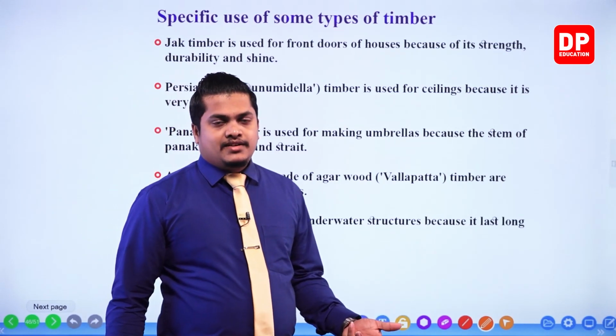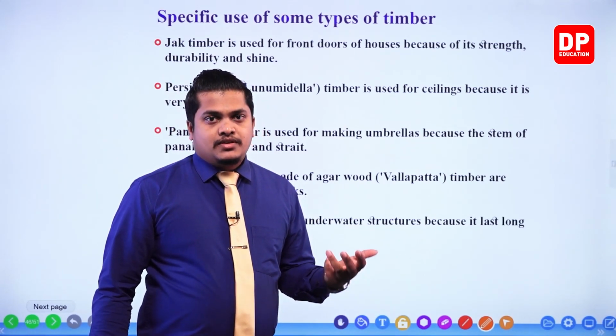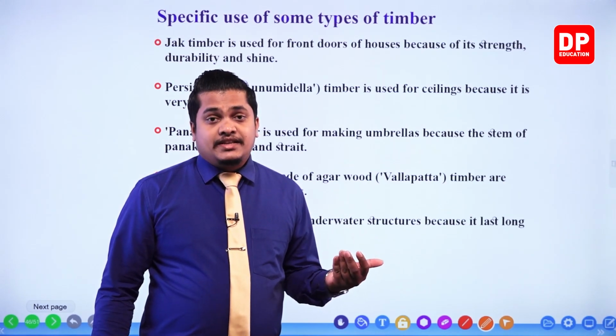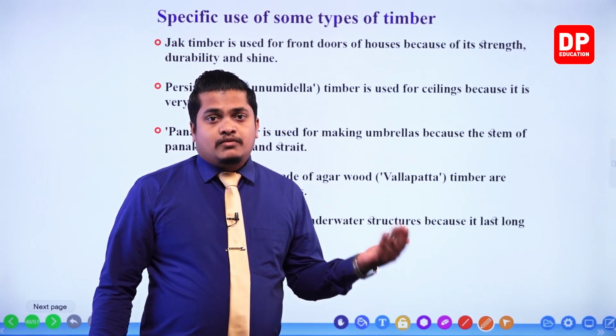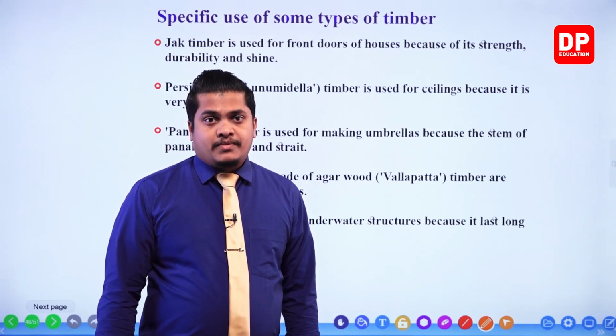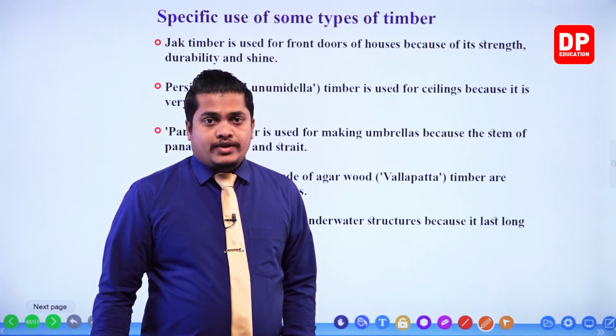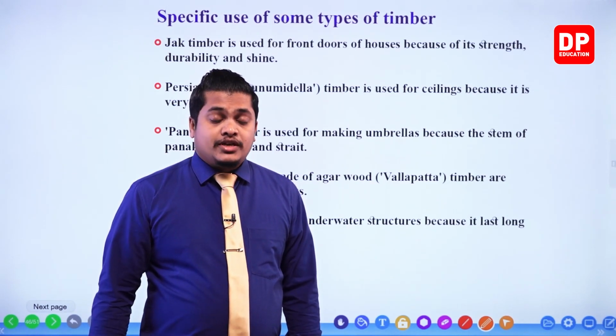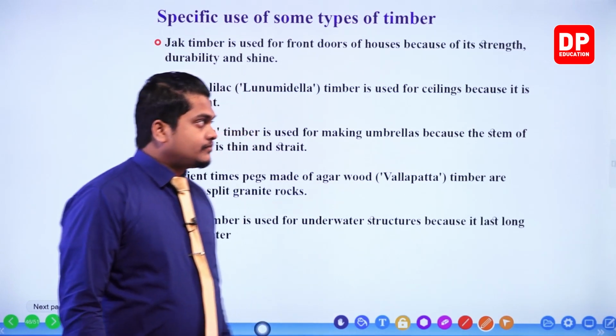So like I said, jack timber is used for the front doors of each and every house. For doors we use jack timber or any other kind of strong timber, my dear children, especially because of the strength, the unique color and the long lasting ability, or the durability. Okay, next one,